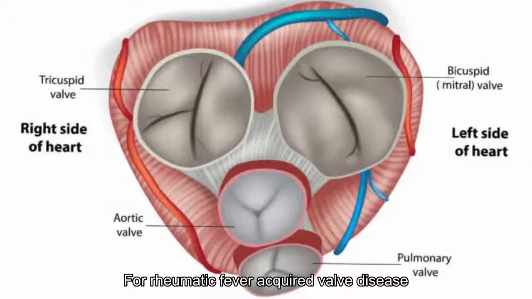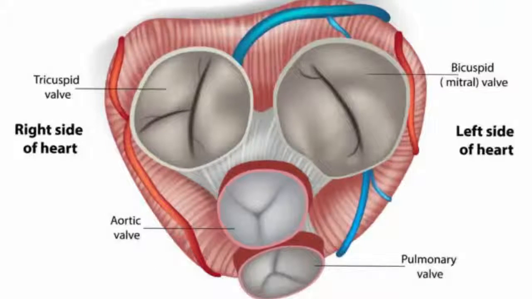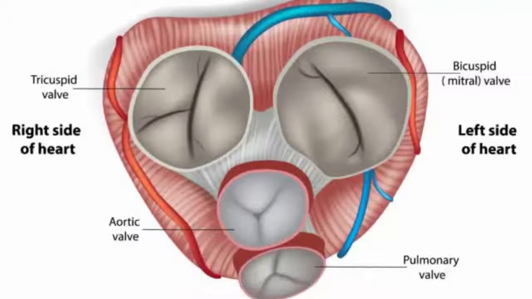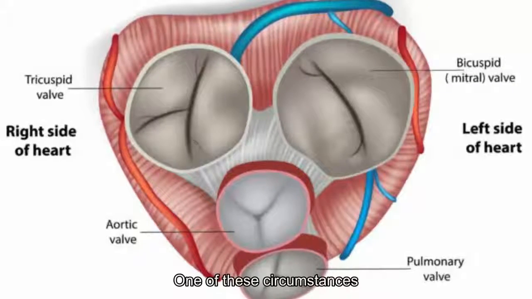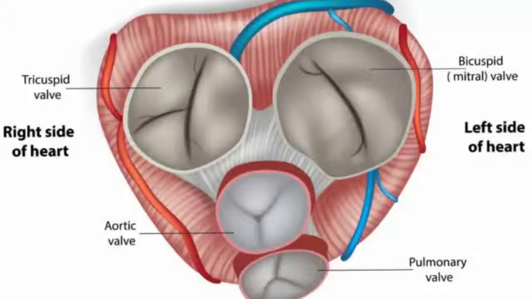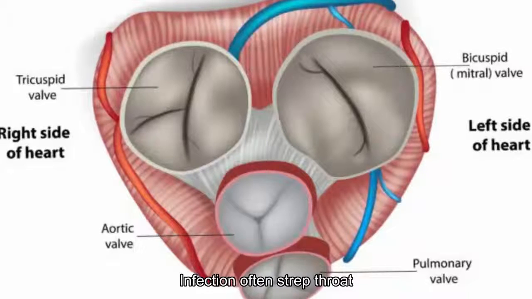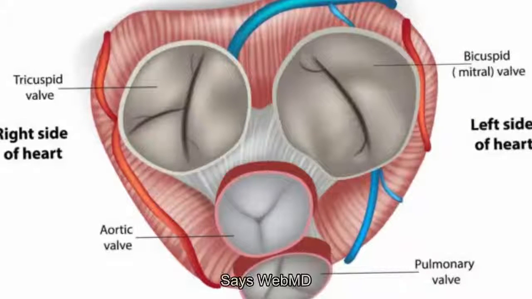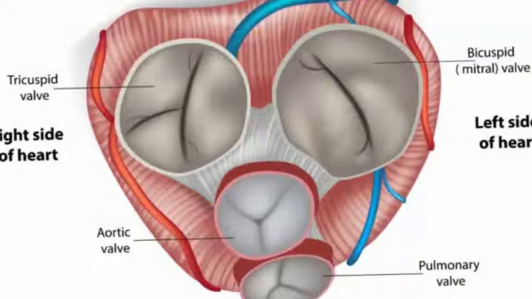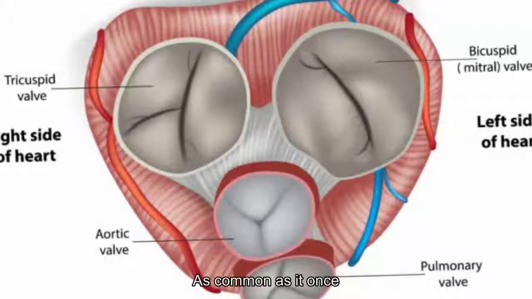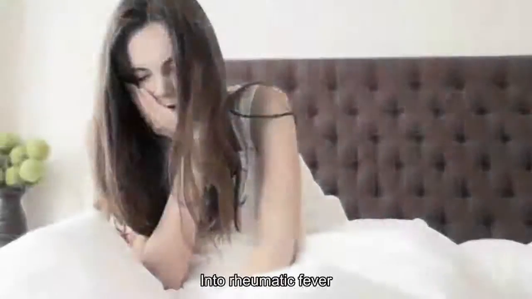4. Rheumatic fever. Acquired valve disease is different from congenital valve disease because the patient is not born with the problem, but rather a problem develops due to other circumstances. One of these circumstances is rheumatic fever. This type of fever is a bacterial infection, often strep throat, that was left untreated, says WebMD. Thankfully, as a result of antibiotics, this infection isn't as common as it once was, and those who do get it are often treated before it develops into rheumatic fever.